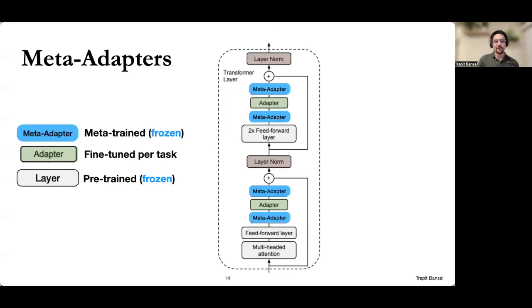This now shows the meta-adapter architecture. So meta-adapters are these feed-forward modules that sandwich every adapter in the layer. Meta-adapters are frozen parameters. That is, they're not fine-tuned on any new task. And these meta-adapters condition the activations of the model in the forward pass and the gradients on the adapters in the backward pass. We'll use meta-learning to train these meta-adapter modules, keeping the base model frozen in such a way that fine-tuning the adapters improves few-shot performance. Note that since we only fine-tune adapter modules, this approach has the same parameter efficiency as that of vanilla adapters.